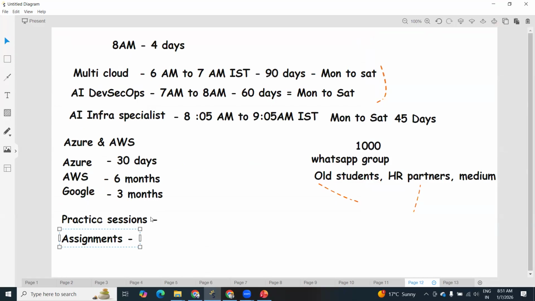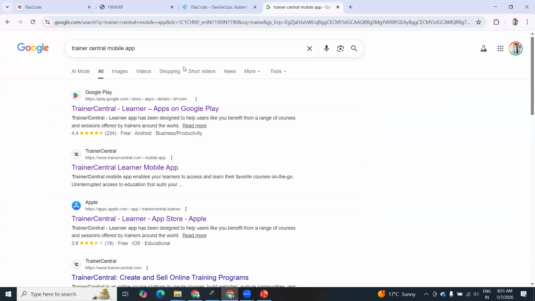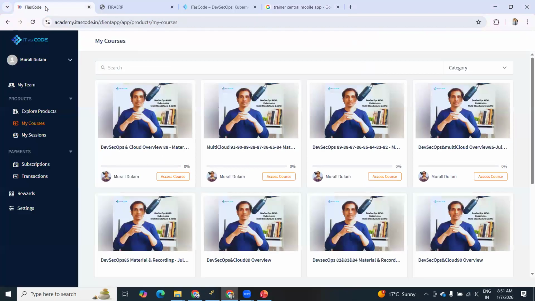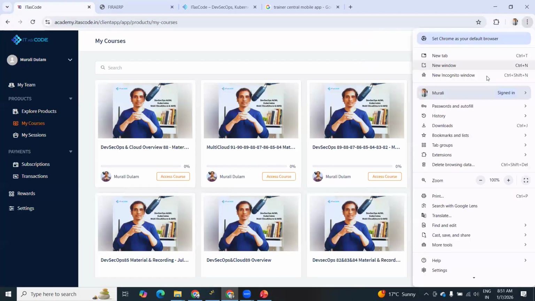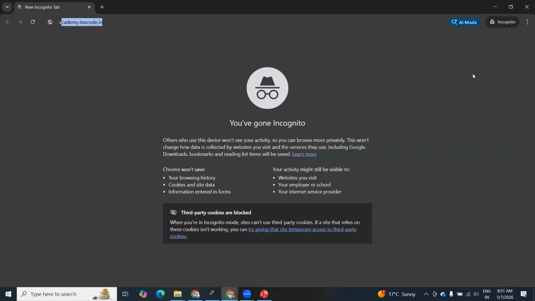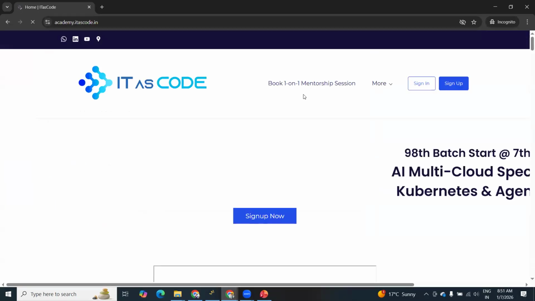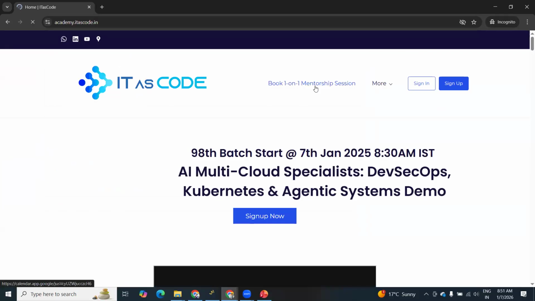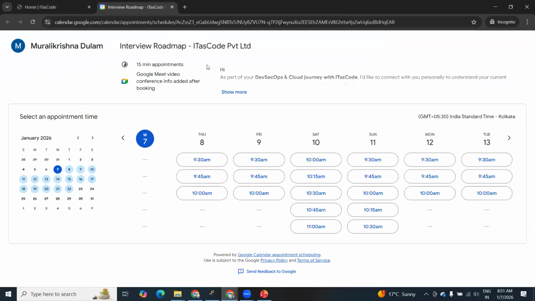Let me add one more thing as well. Whenever you're joining our course, first we'll start with this session. Let me show you this. First we'll start with a one-to-one session, because we would like to understand your background. If a person already has some knowledge at college level, say in Java or some other thing, we would like to understand those skill sets also. Based on that, we can set up a personal roadmap as well.